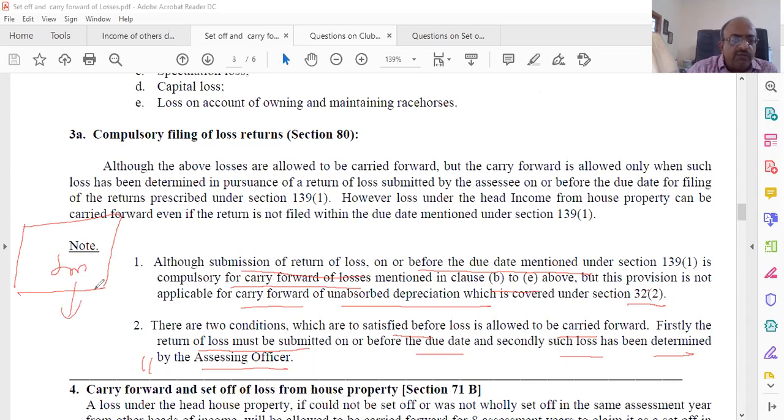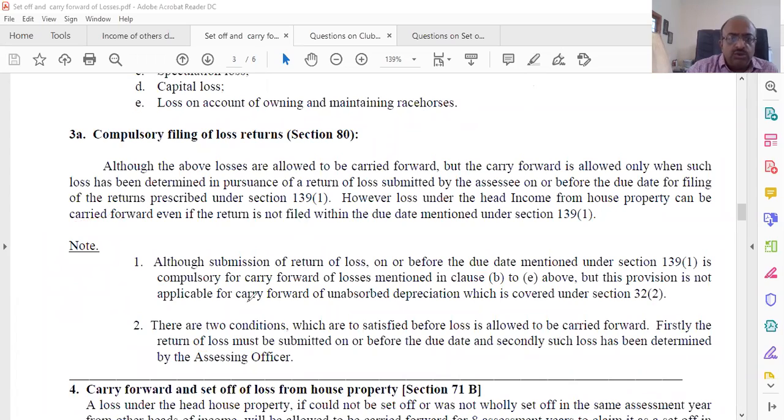Only then you can carry it forward. Today things are all different, but the provision still continues to be like that. So two conditions. One is that it has to be filed before the due date, except of course the house property thing. The other one is the assessing officer has to determine the loss, then only you can carry it forward.